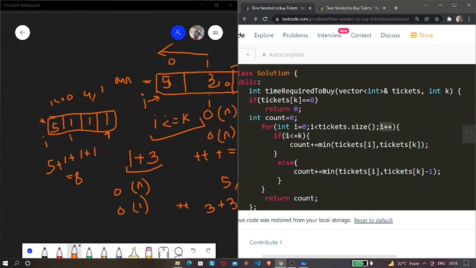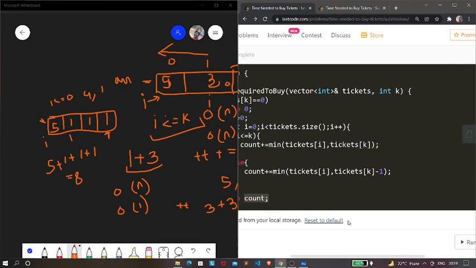Now if our I is less than or equal to k, as I told you, we need to add up the minimum of tickets of I and the tickets of k. Whichever becomes the minimum, we just need to add it to our count. But if this condition is not satisfied, we're going to find the minimum of tickets of I and tickets of k minus 1, and we're going to add it to our count variable. Now coming out of the loop, we just need to return the count.